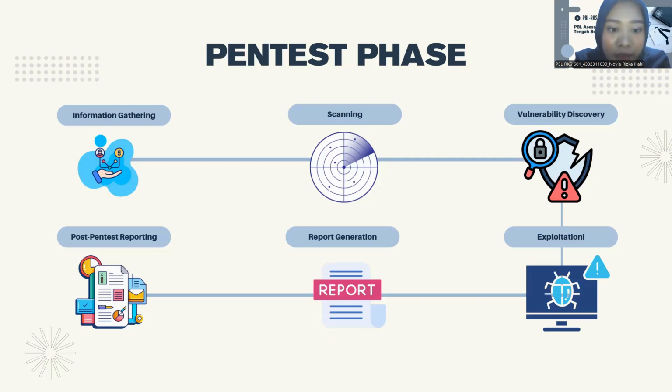After that, the exploitation phase, where the discovered vulnerabilities are tested through simulated attacks to evaluate the system's security level. Once the testing process is completed, the report generation phase is carried out to document the findings and security analysis result. Finally, the post-pen test phase provides conclusion, risk level, and recommendation for improvement to the related parties. Next slide will be presented by Andika.